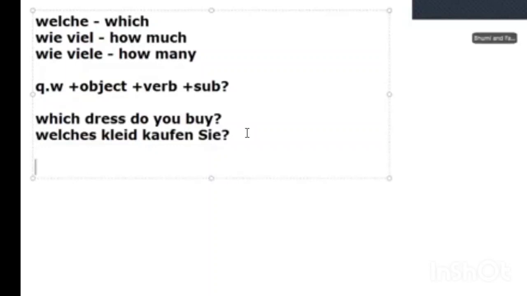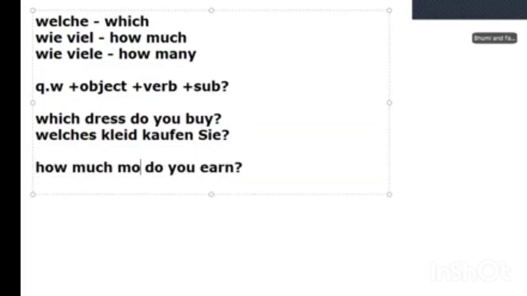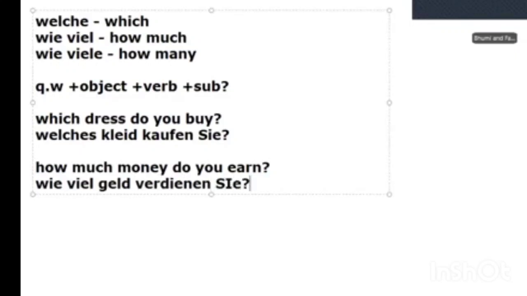And here we have another example, for how much. How much money do you earn? We go with wie viel Geld. Yes, the object will come first: Wie viel Geld verdienen Sie? Again, we are following question word, object, verb, subject. Then, third, how many?